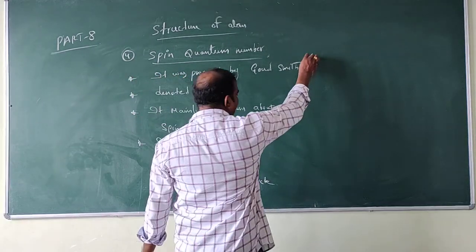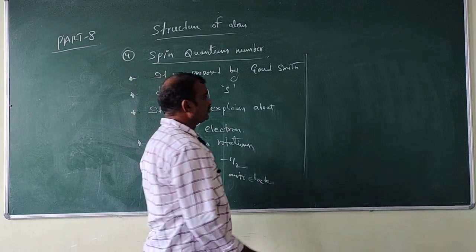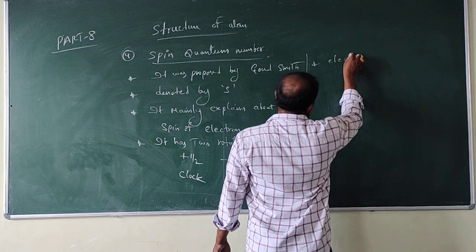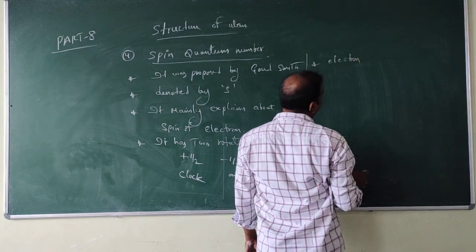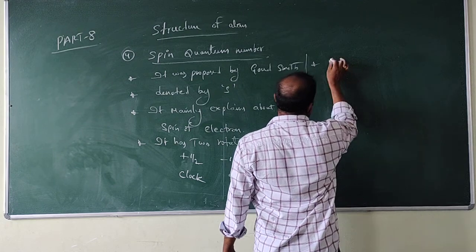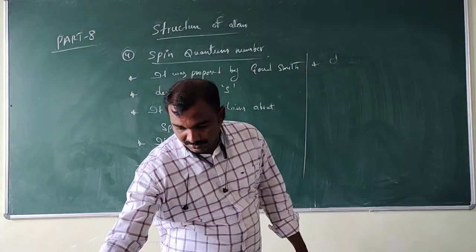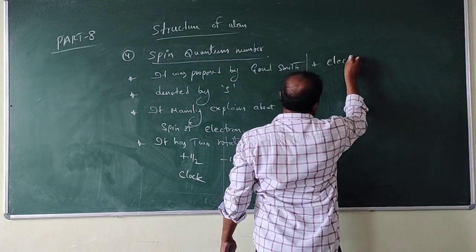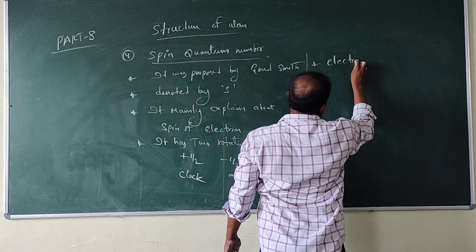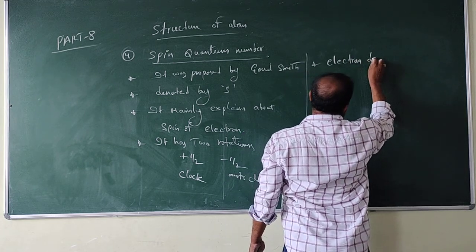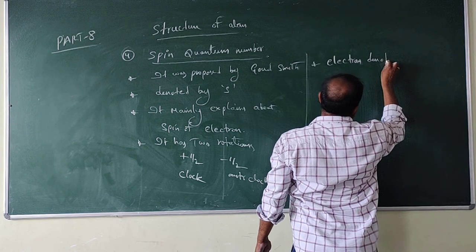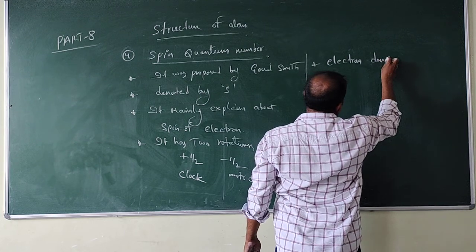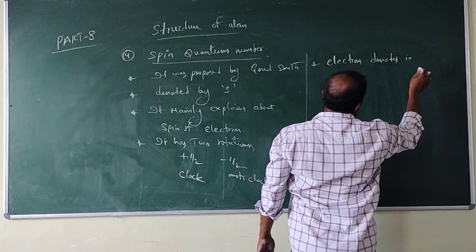And if you go to the next point of spin quantum number, electrons are denoted in an orbital like this. Suppose this is an orbital.